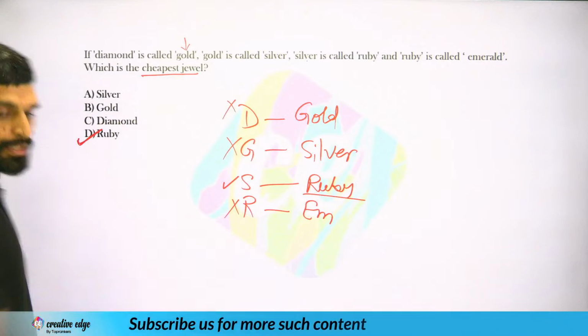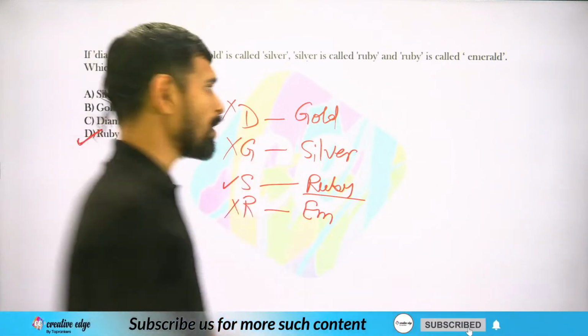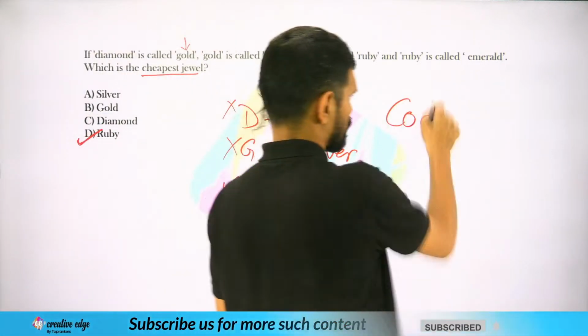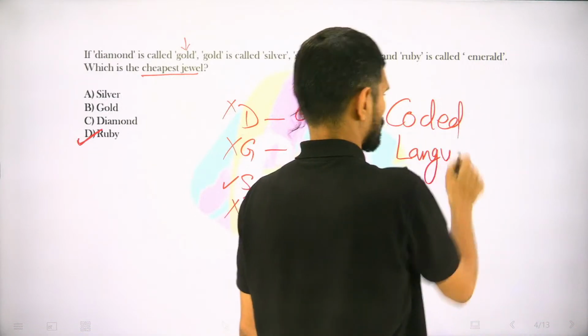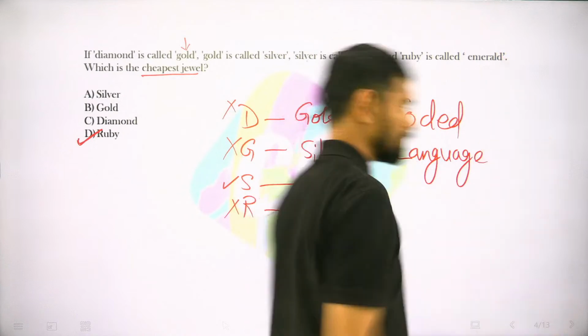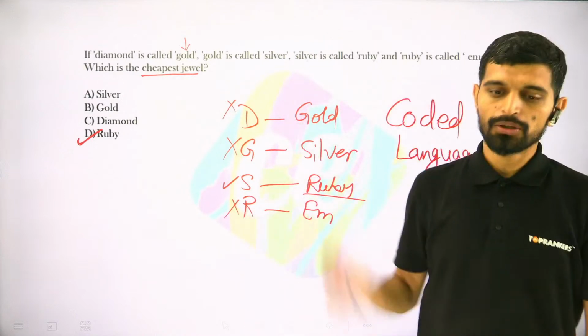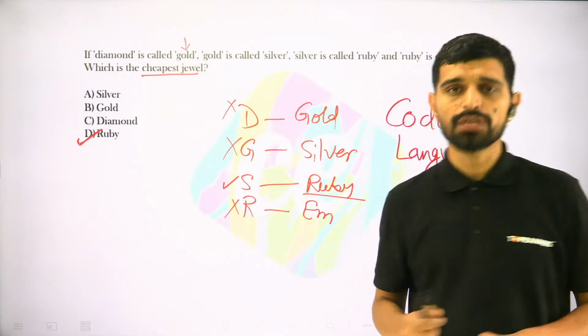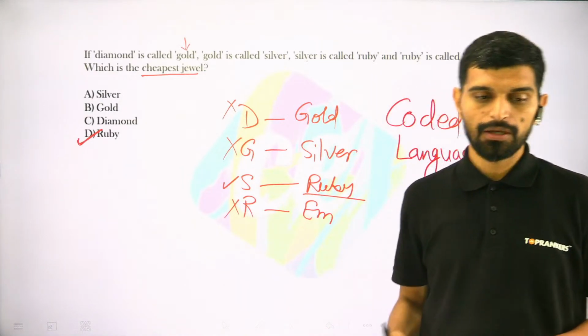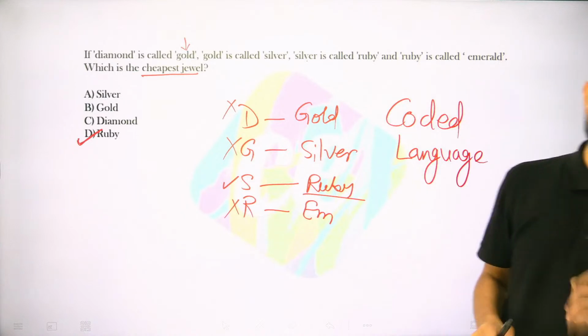Ruby will be the answer to this question. This is called coded language. There are a few more variations to it, so coded language based questions and their variations are what we must prepare well.